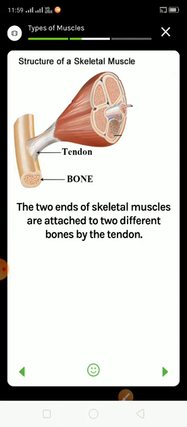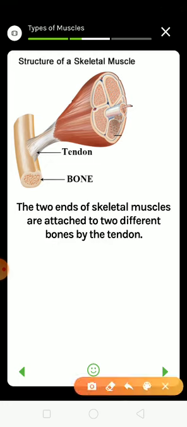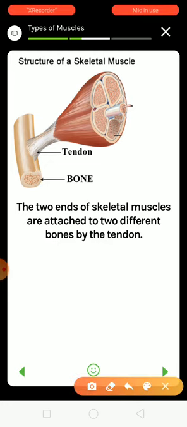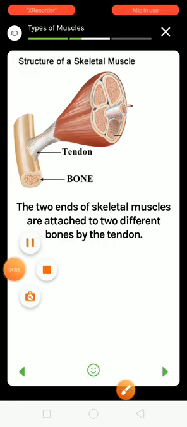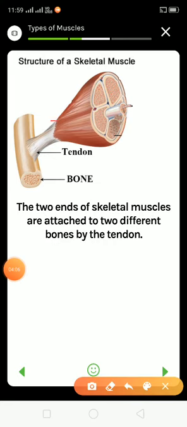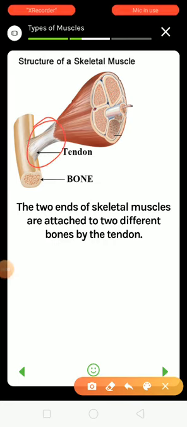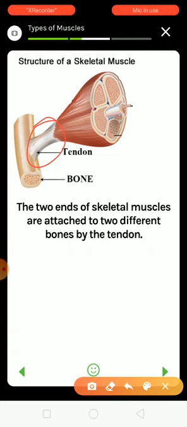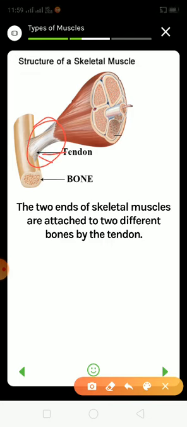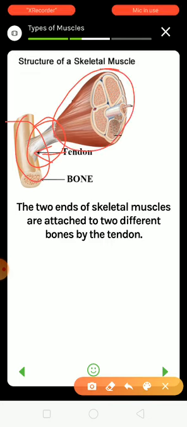As I told you, look at the tendon here. Tendon is a fiber which attaches the bone to the muscle. This tendon attaches to the bone with a muscle.